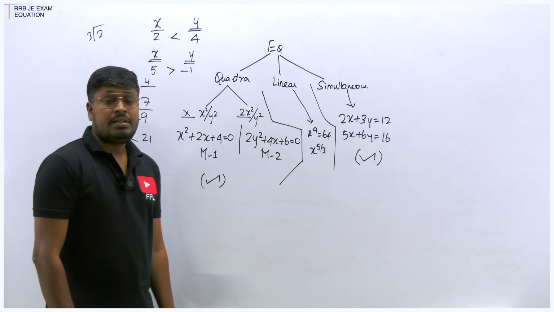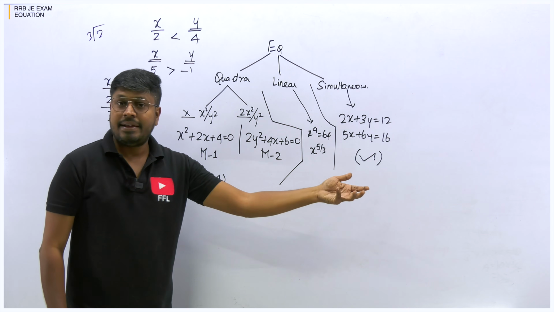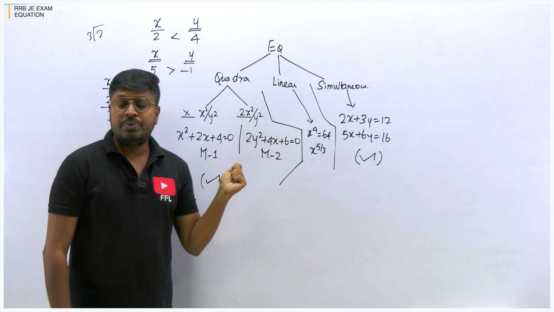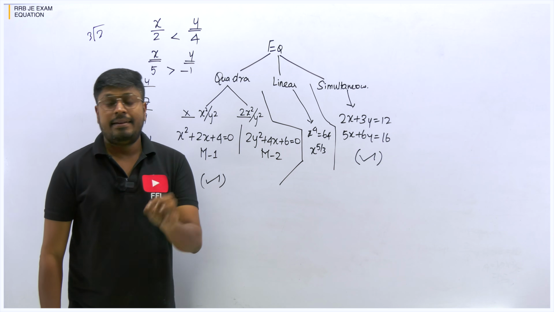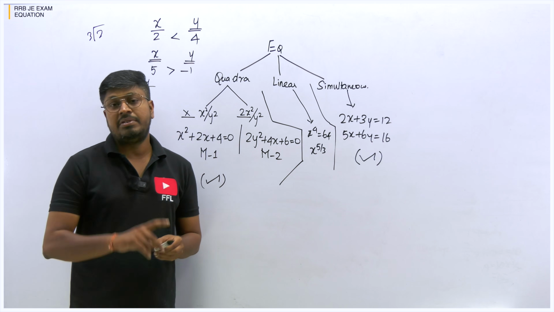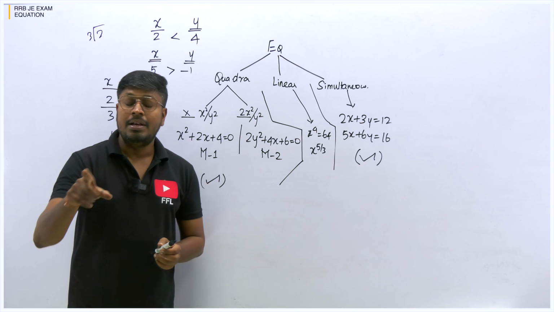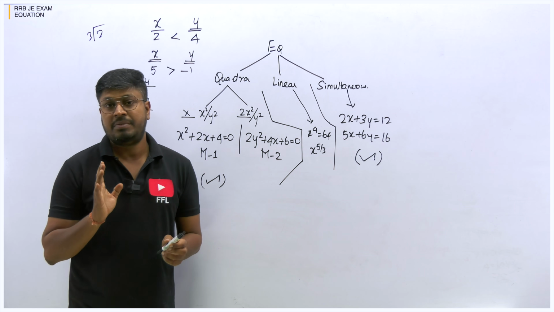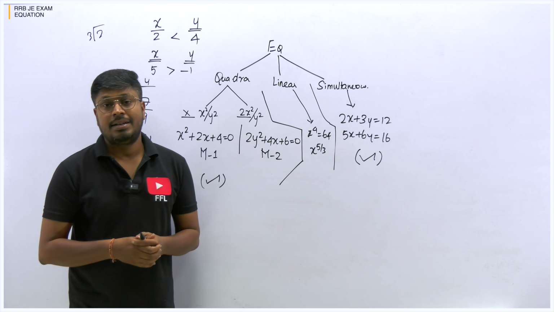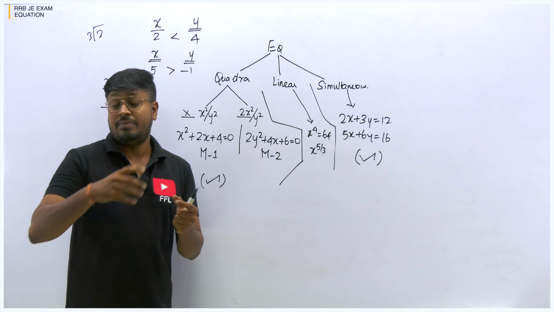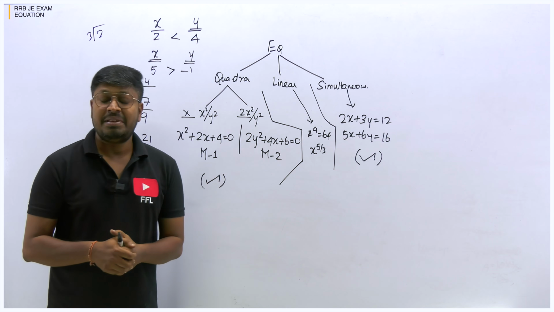So after watching this video, I will be solving one question from each model. Those questions were asked in different railway exams. I have taken all those questions and I'm going to teach them here. But after watching this video, do not forget to take the 10 question test in the RRB test package. At last you can see quadratic equation. There I have given 10 questions which contain all the different models. So do not forget to take the test after watching this video, and practice at least one equation daily, so that you will not forget the concepts while writing in the exams, right? Now let me move on to the equation topic for the RRB JE exam.